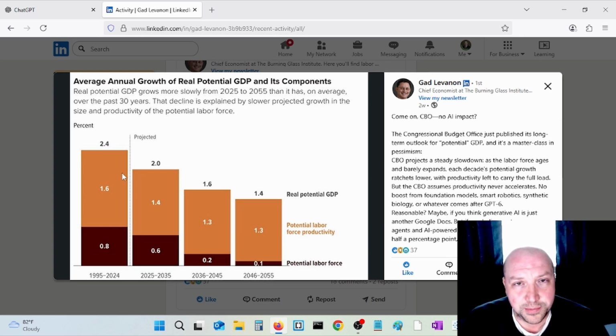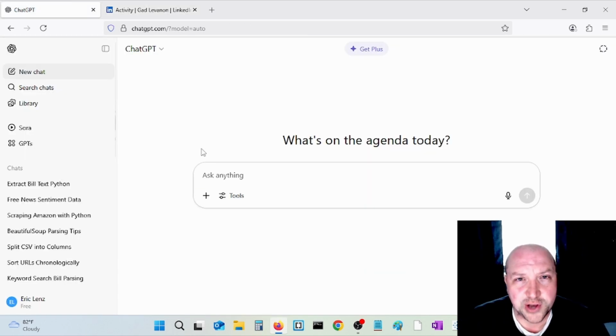So we're going to look at GDP growth. I'm going to use GDP growth data from the IMF, which I previously used in another video. I'm going to post that up above, and we're going to use that GDP growth to plot in Python, and I'm going to show you how easy it is to use ChatGPT. So go to chatgpt.com. You can use your Google email and password and log in. If you log into ChatGPT, you will get better responses. If you don't log in, some of the responses won't be as direct.